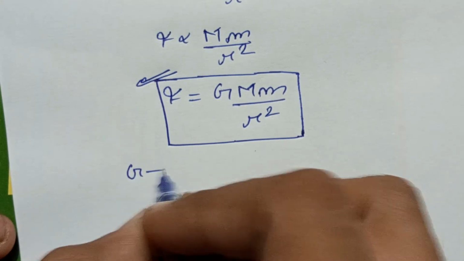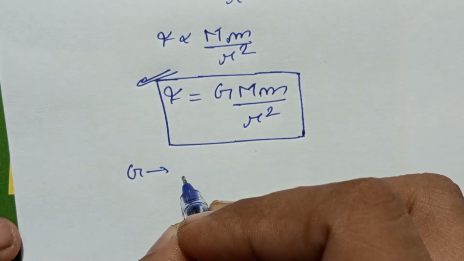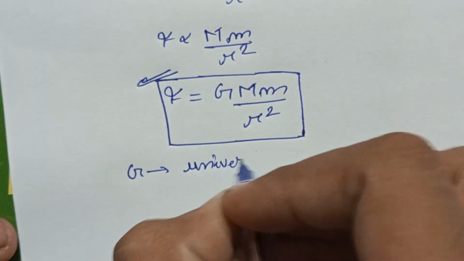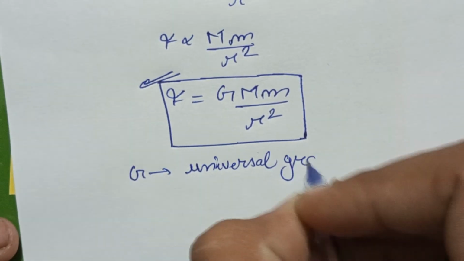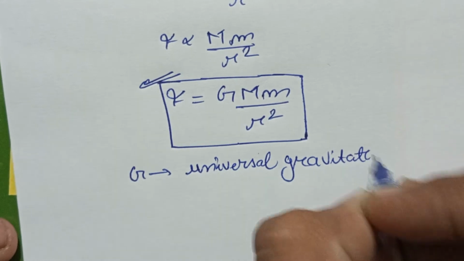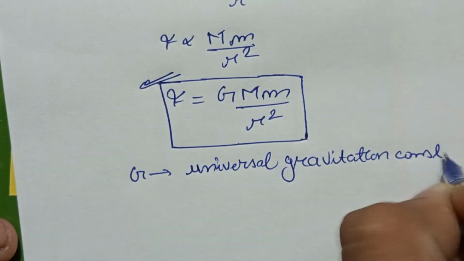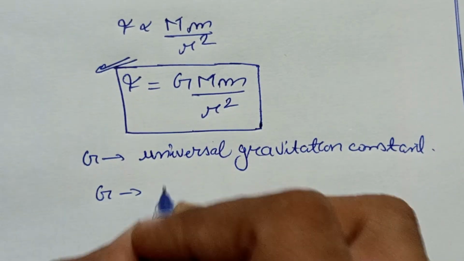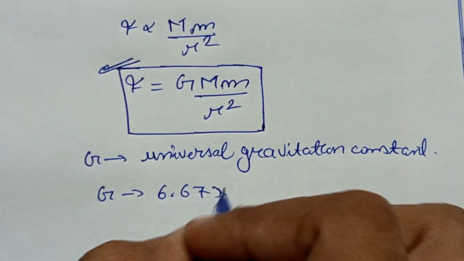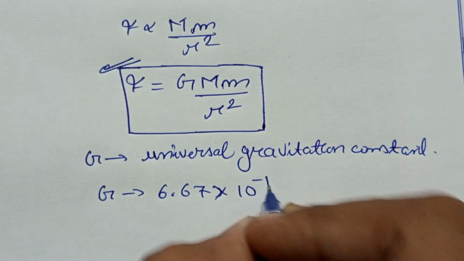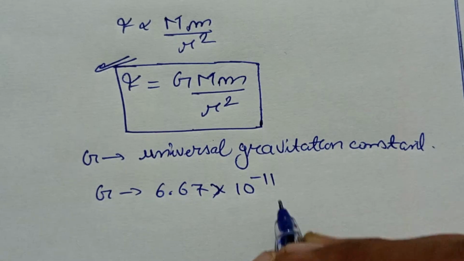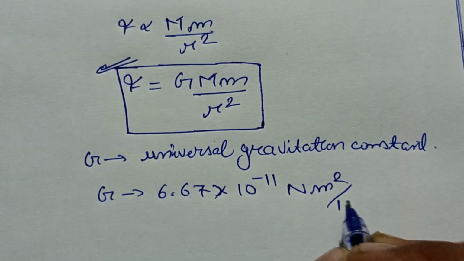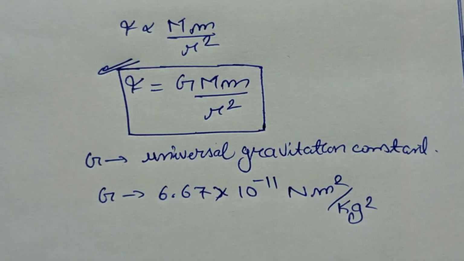Here this G is called the proportionality constant or universal gravitation constant. Okay, the value of G is 6.67 multiplied by 10 to the power minus 11, and its unit is Newton meter square per kilogram square.